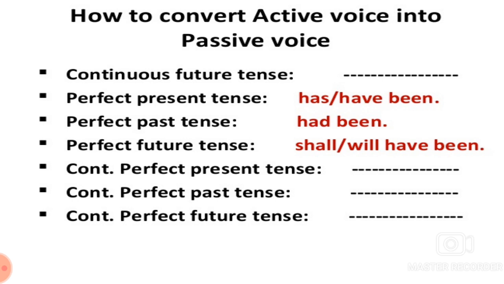The remaining four tenses are not used in passive voice: continuous future tense, continuous perfect present tense, continuous perfect past tense, and continuous perfect future tense. These four tenses are not used in passive.